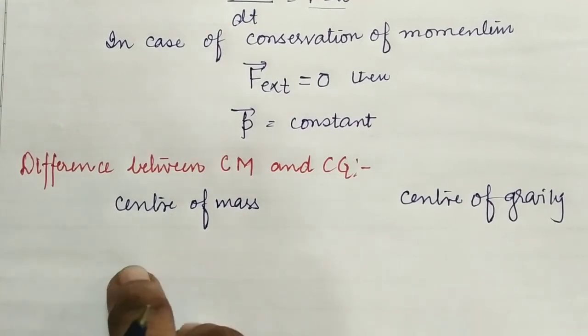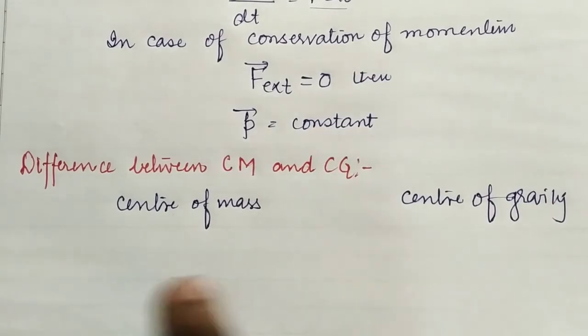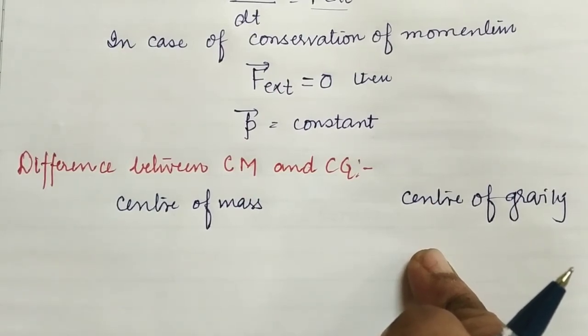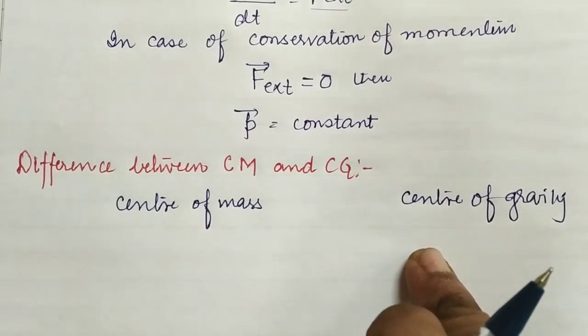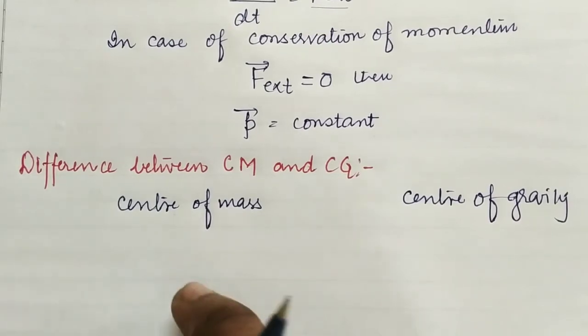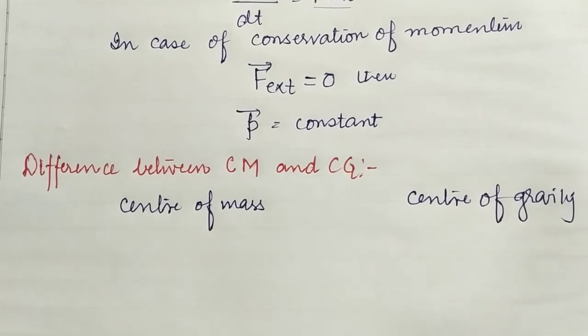Center of mass for a body is a point where the entire mass of the body is considered to be concentrated, whereas center of gravity is a point where all the gravitational force acting on a body is considered to be concentrated. And as we know, the center of mass remains constant and is independent of the position, whereas the weight of the body depends upon the acceleration due to gravity.